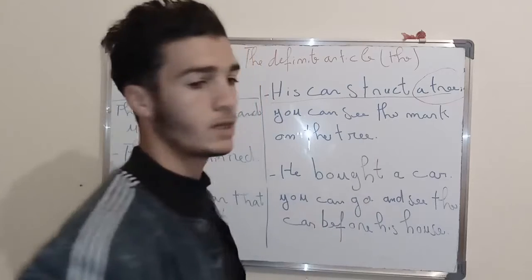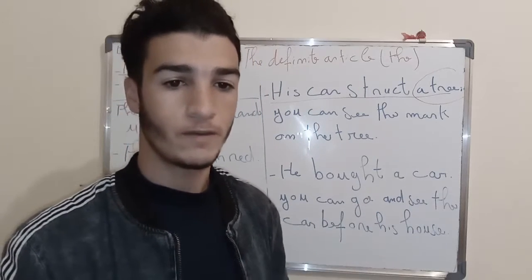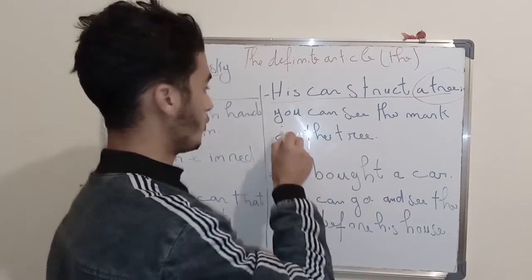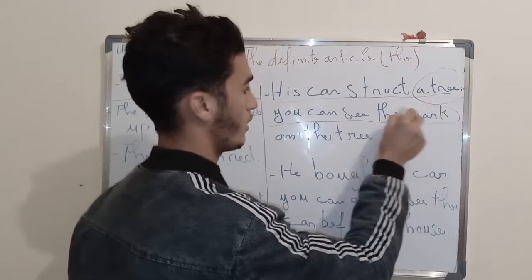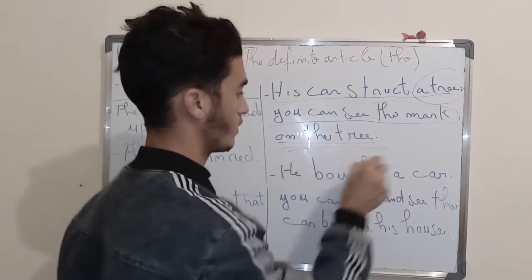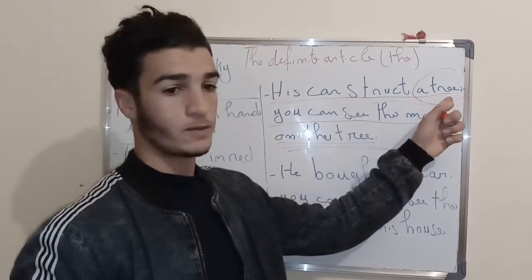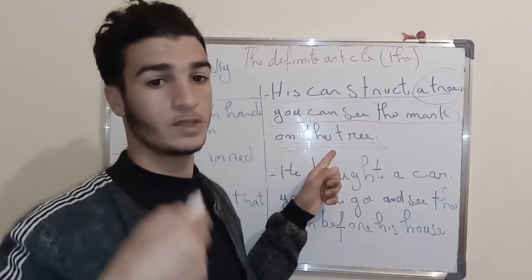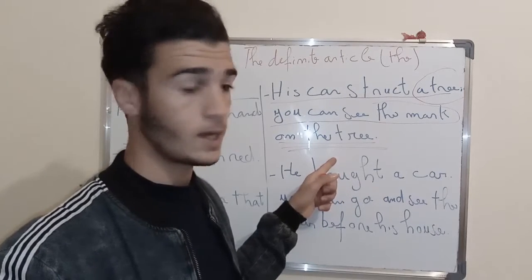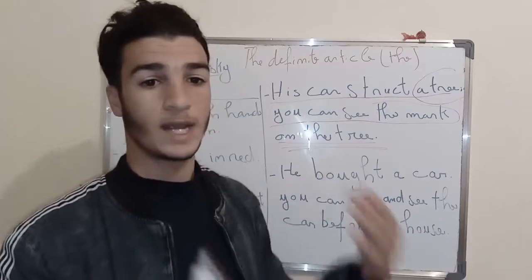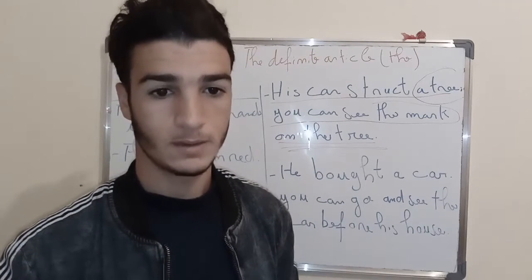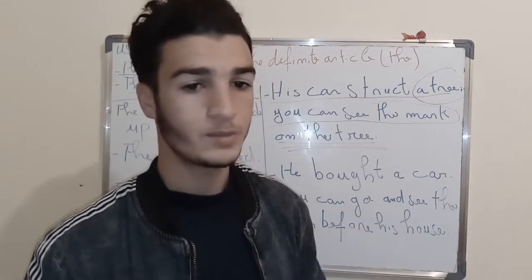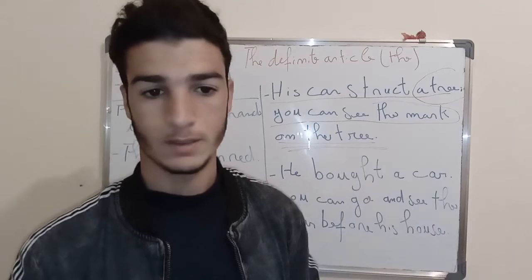Well, here, his car struck a tree. We have here the noun tree being mentioned for the first time in this sentence. Okay, you can see the mark on the tree. You see? So the noun here is being mentioned for the first time and it is indefinite, but here it is mentioned for the second time. It gets repeated, okay? So here the noun becomes definite, okay? So the repetition that the noun goes through helps that noun become definite.